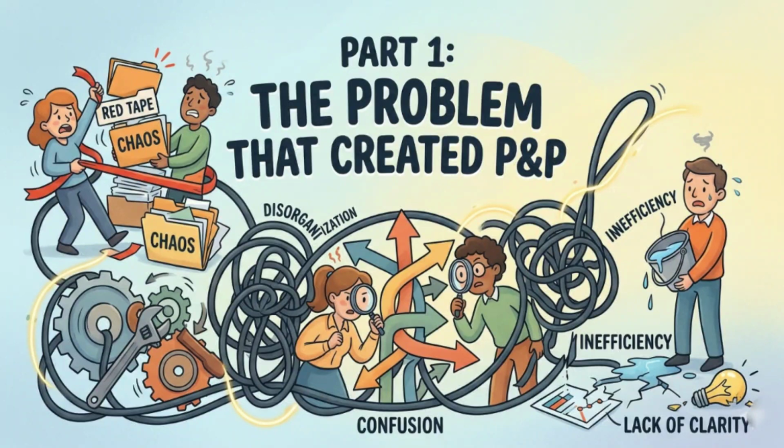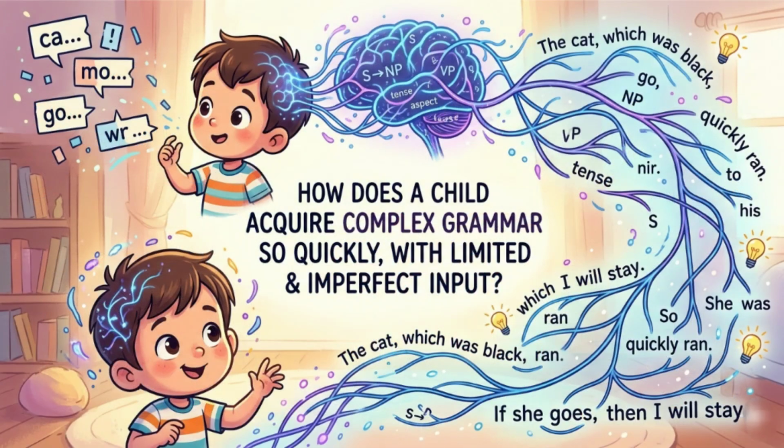Today's topic is principles and parameters, also known as P&P. Let's start with the problem that created P&P. Let's begin from the real question that drove everything. How does a child acquire a complex grammar so quickly, with limited and imperfect input?